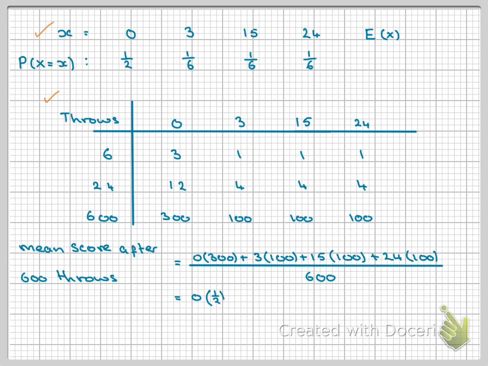0 times 1 over 2, because it's 300 over 600, and then I'm going to have 3 times 100 over 600, which is 1 over 6, plus 15 times 100 over 600, which is 1 over 6, plus 24 times 100 over 600, which is 1 over 6.